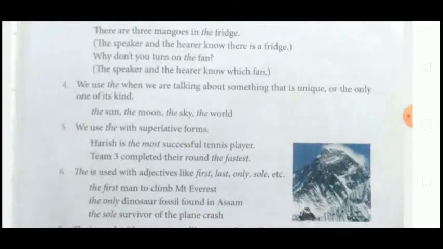Okay, fifth one, we use the with the superlative form. So सबसे अच्छा है उसके लिए भी हम the use करते. You know, in degrees we have 3 degrees: positive, comparative and superlative. With superlative we use the. Okay, Harsh is the most successful tennis player. The most successful, superlative. The team completed its round the fastest. The fastest, superlative. So with the superlative degree we use the.